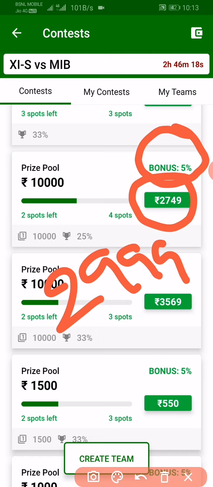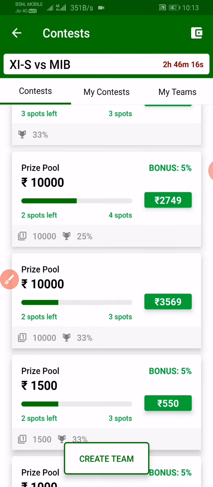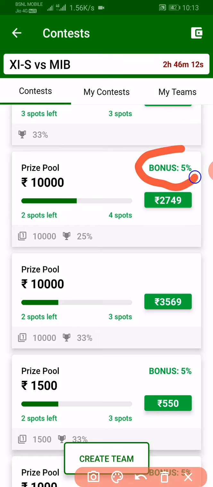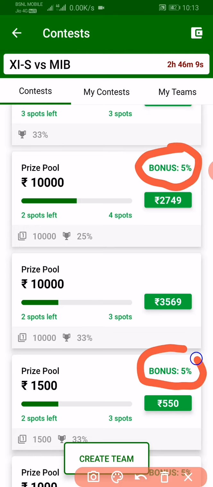Okay, so if you are interested to join, you can use the bonus amount not only in GL but also in small leagues. See, you can use 5% of the bonus amount.